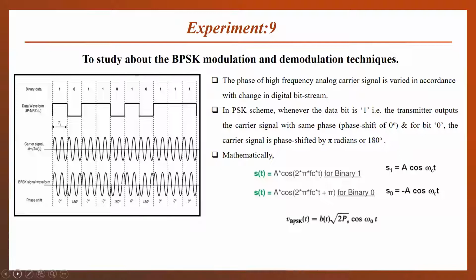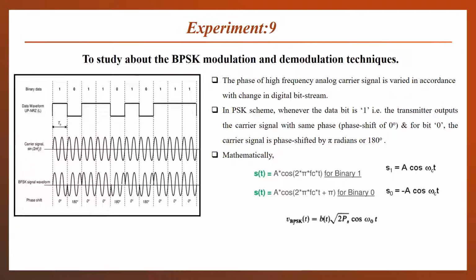Binary means our information signal, modulating signal or data signal will be in the terms of binary data, either 0 or 1. One symbol of our transmission, that means our data symbol, will consist of only one bit, either 0 or 1. Earlier ASK and FSK, which we discussed in experiment number 7, were also binary. When we move further to a combination of bits, these are called M-ary PSK or M-ary FSK transmission techniques.